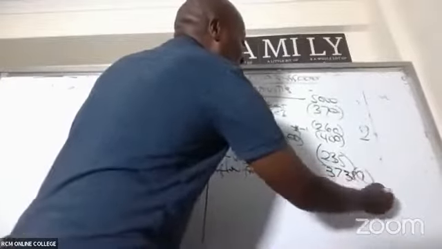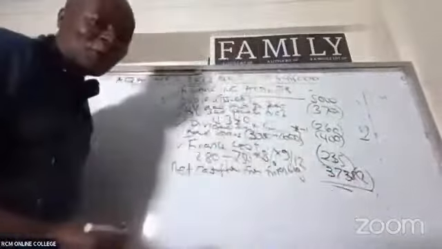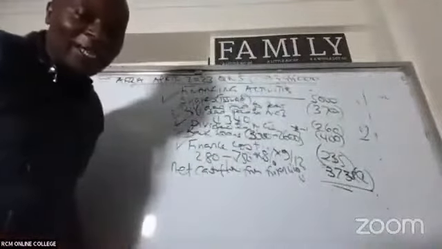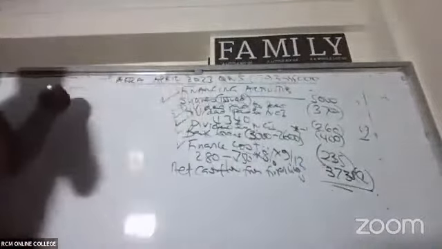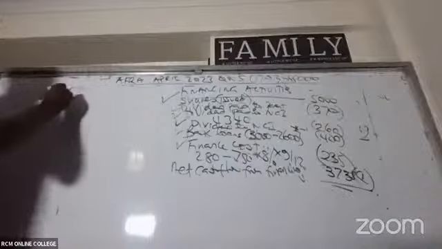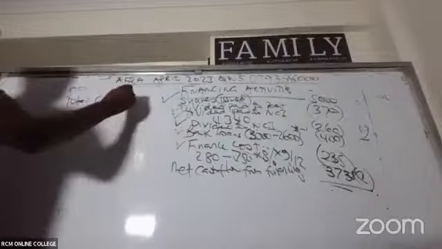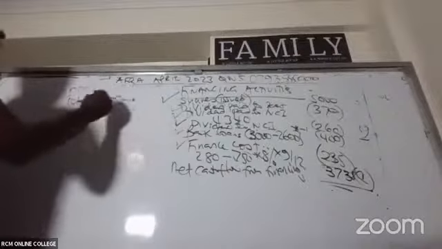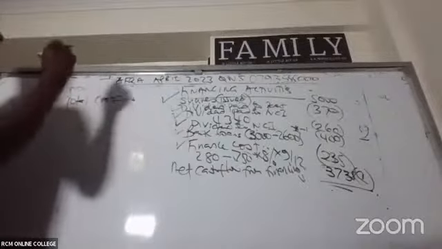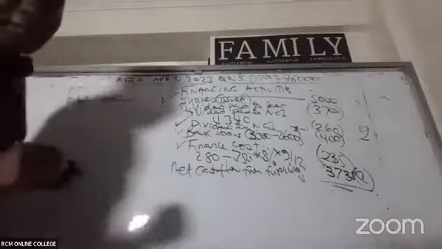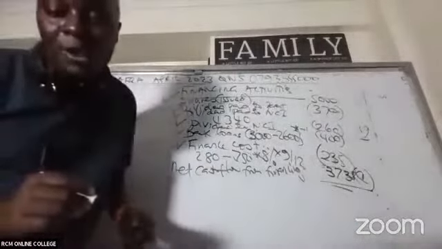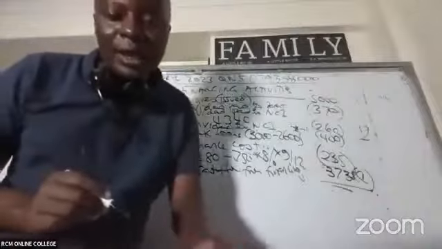So this is my C. Now come and give me the total cash flows. The total cash flows, what do we have here? We have A, operating, plus investing, plus financing. The operating, what do we have in this case now?